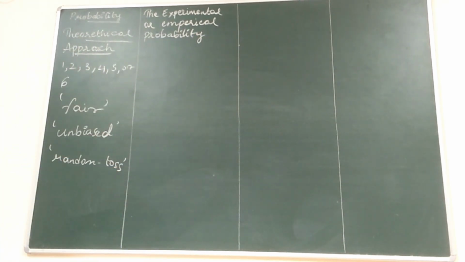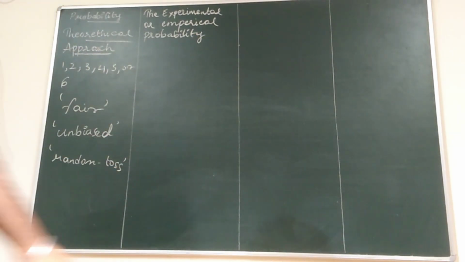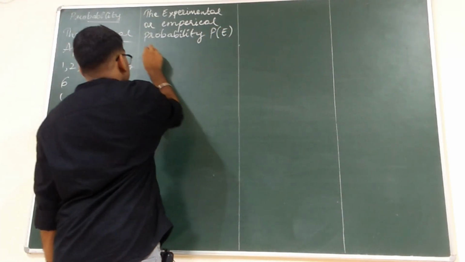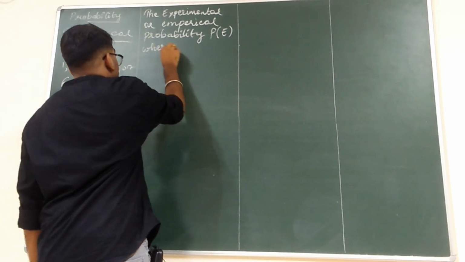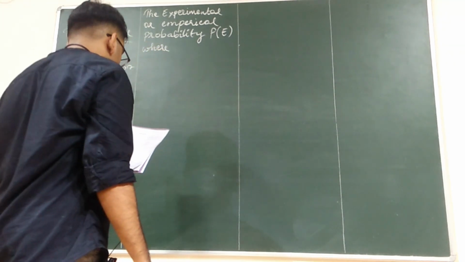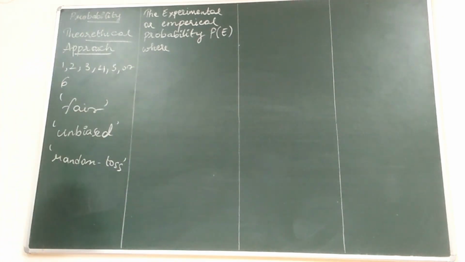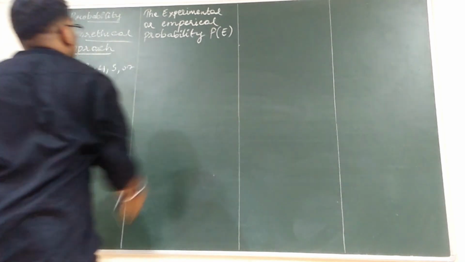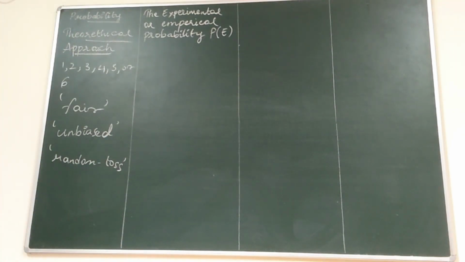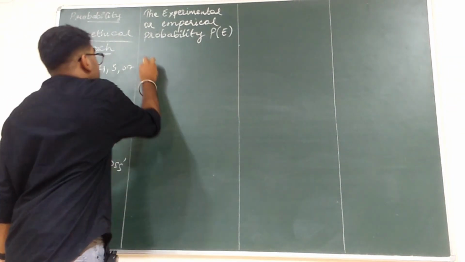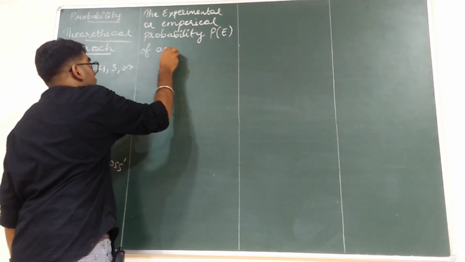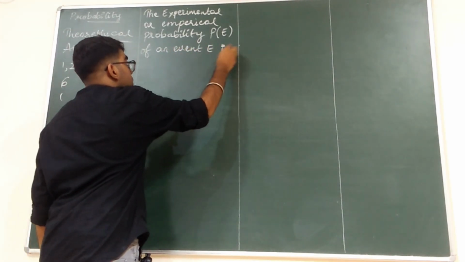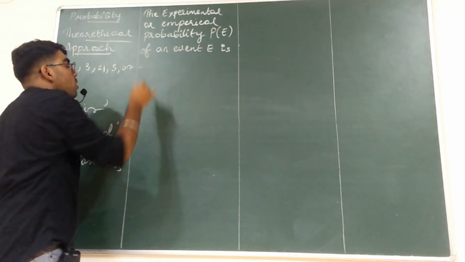Empirical or experimental probability is given by the term P of E. Empirical probability P of E of an event E is equal to, what does that mean?